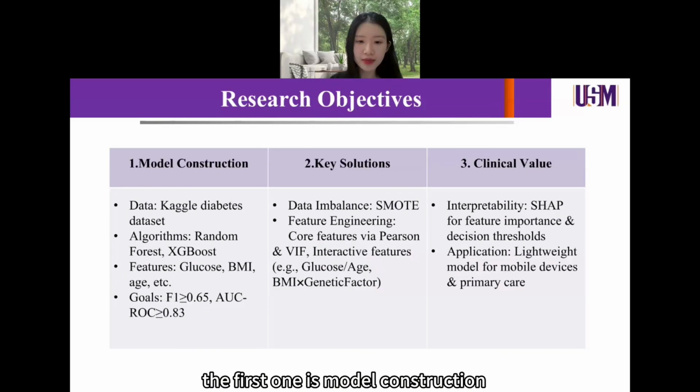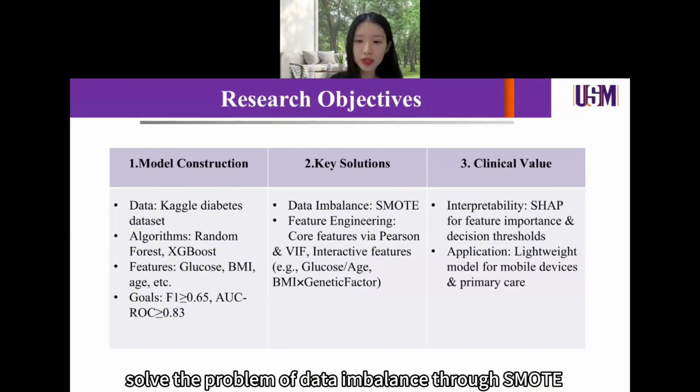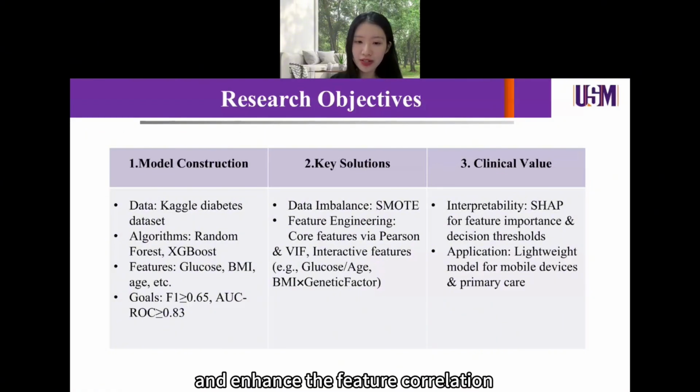The first one is model construction, developing powerful prediction models using algorithms such as random forest and XGBoost. The second one is the key solution: solve the problem of data imbalance through SMOTE, and enhance the feature correlation through Pearson correlation and variance inflation factor analysis. The third one is clinical value, using the SHAP value to enhance the interpretability of the model and achieve practical application in a mobile medical environment.